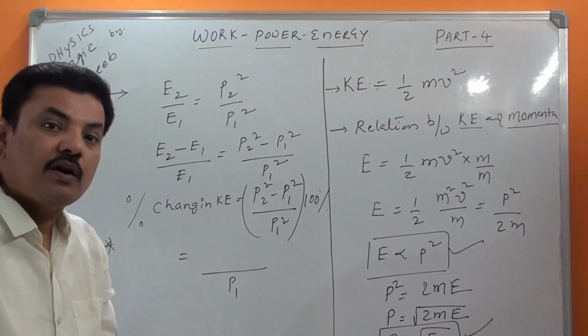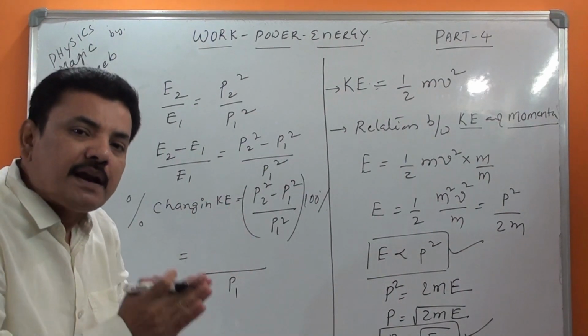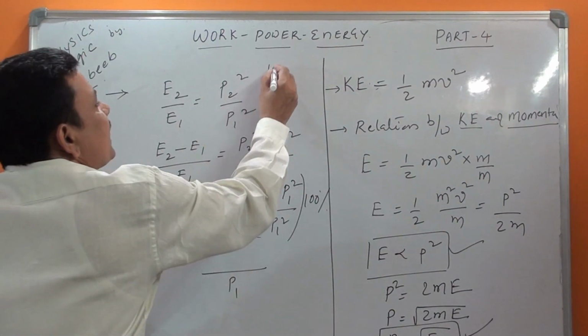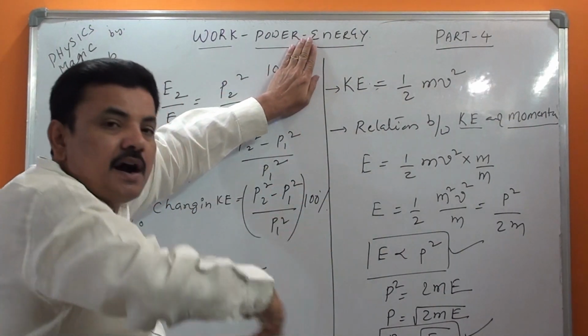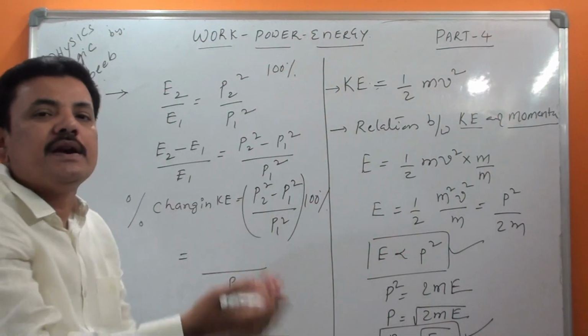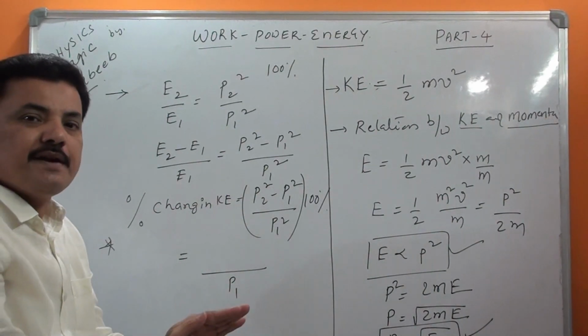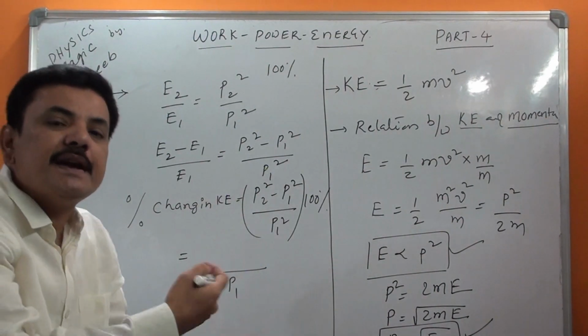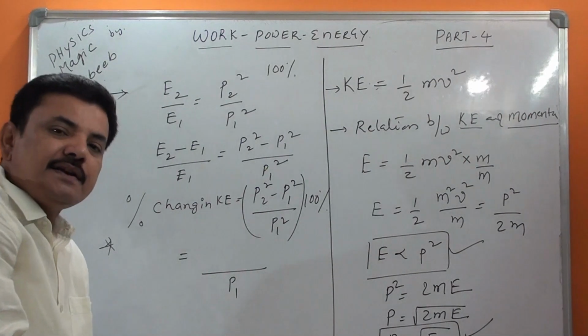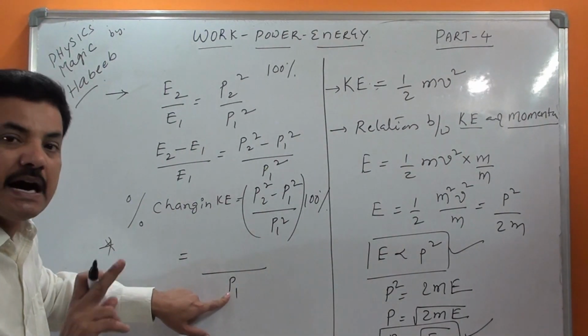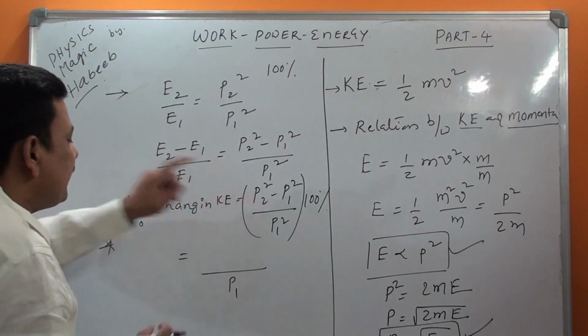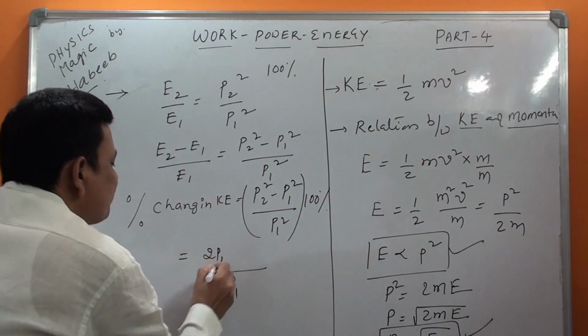If the original is 100 and it is increased by 100, it becomes 200. If 300%, then 100 plus 300. Like that, if you take P1, then P2 will become 2P1.